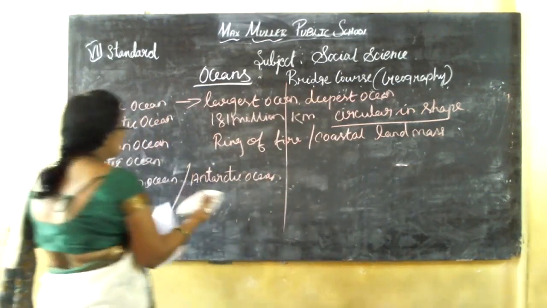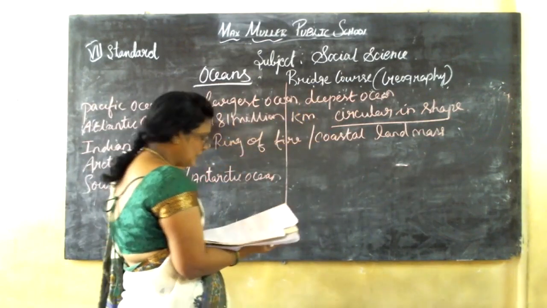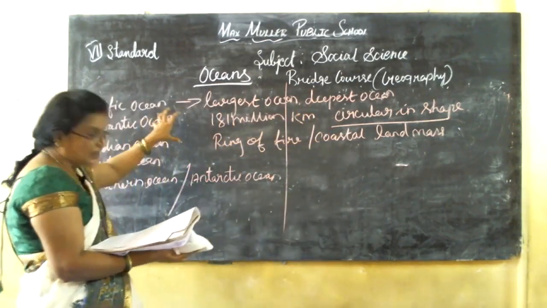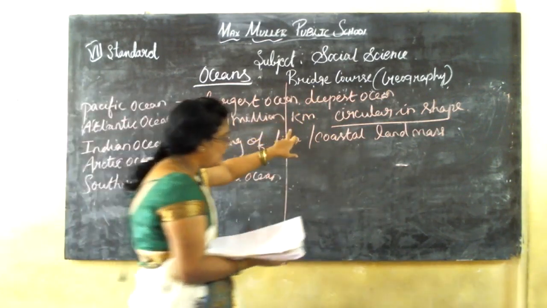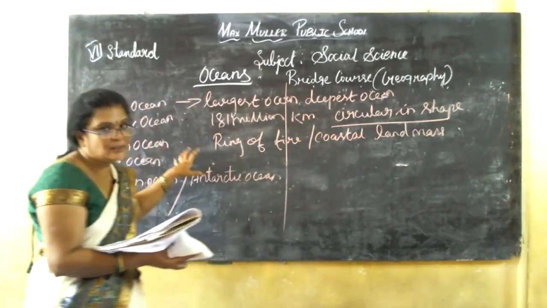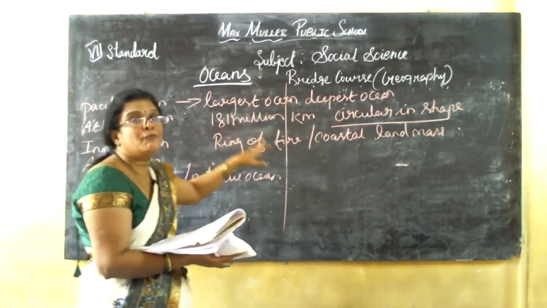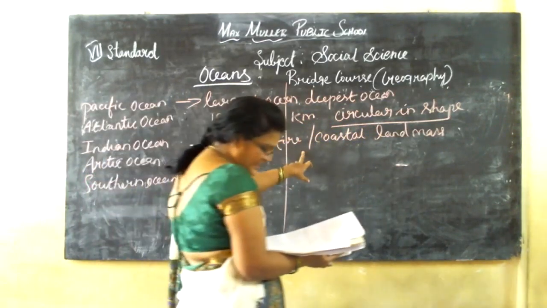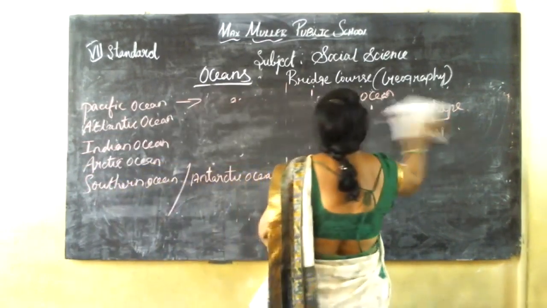Largest ocean and deepest ocean. It covers half of the Earth's surface, 181 million kilometers. It is circular in shape. Many volcanoes are found in the Pacific Ocean, especially the Ring of Fire. So we can also call it a coastal landmass. The next one is